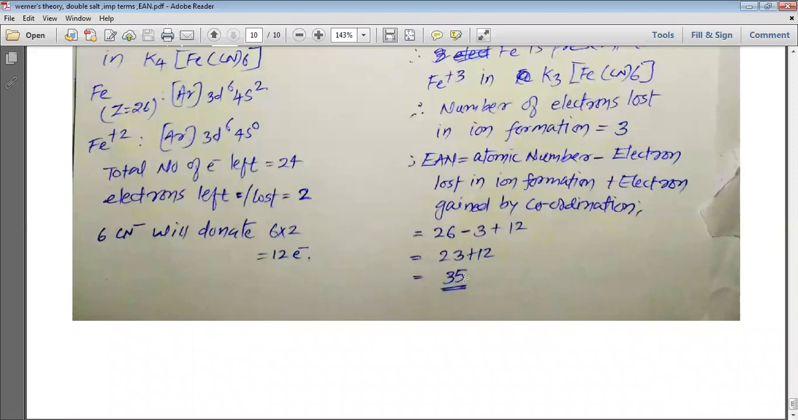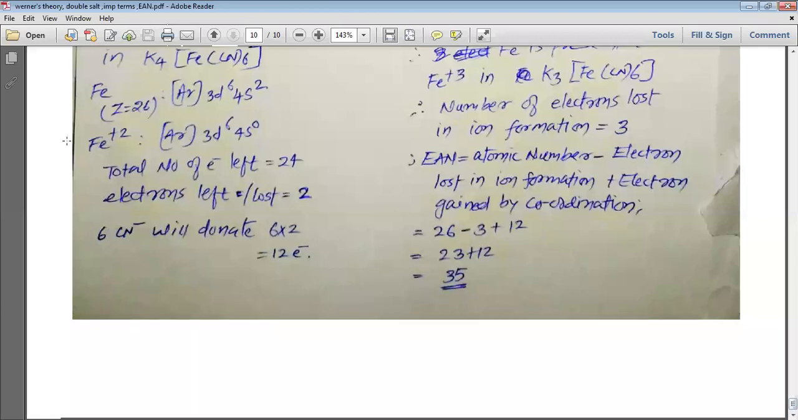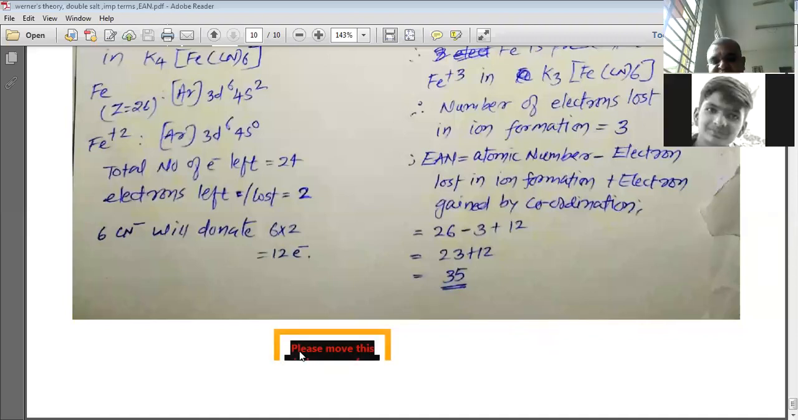So this is how, my dear students, we can understand the various terms that are related to coordination compounds. In the next period, we will study the nomenclature of the compounds, and we will see some examples of the oxidation number and calculation of the oxidation number, my dear students.